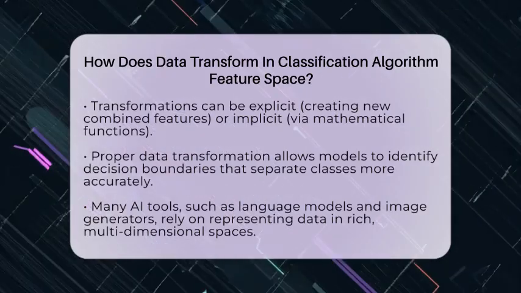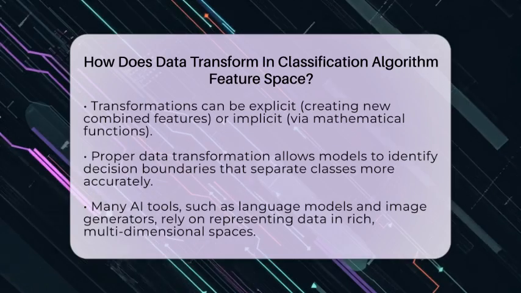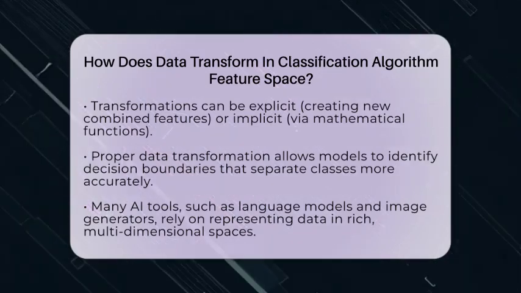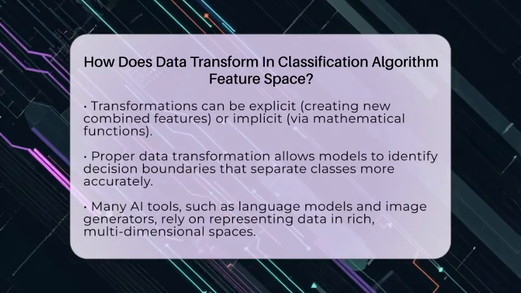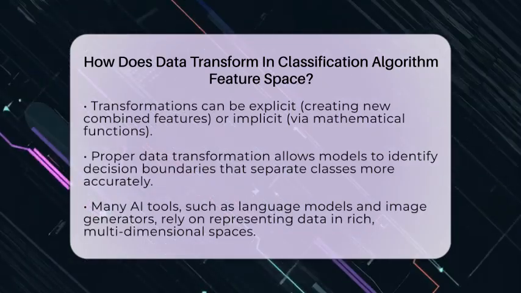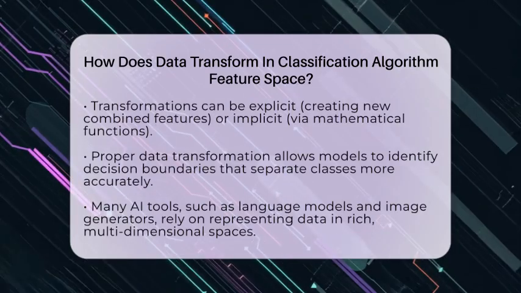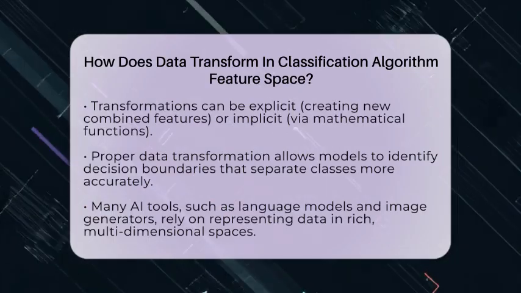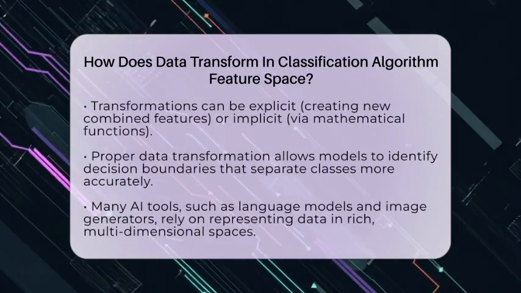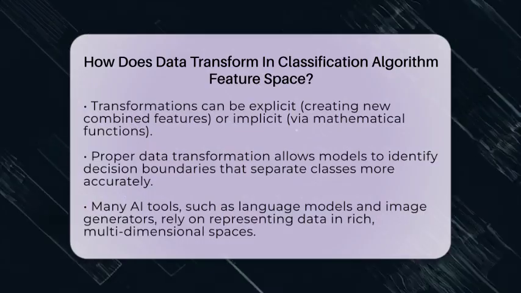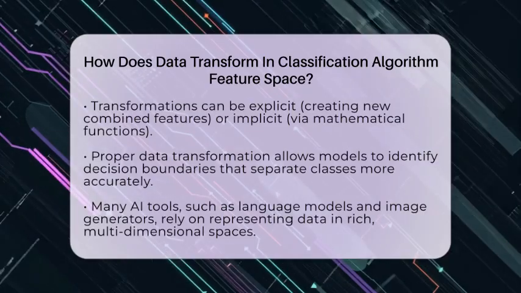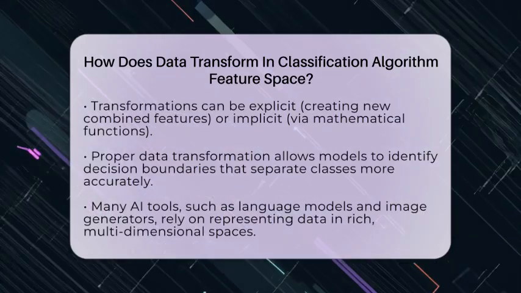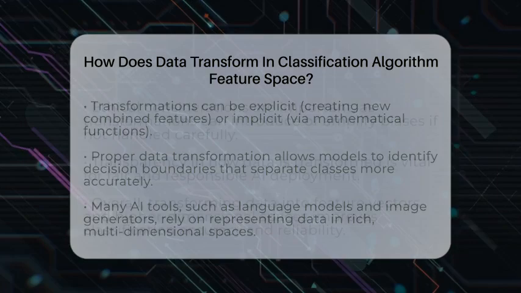This transformation process is key because it allows classification algorithms to find decision boundaries that clearly separate different groups. When data points are mapped into the right space, the model can classify more accurately. This idea is behind many AI tools like ChatGPT, which understand language, or image generators like DALL-E and Midjourney, which categorize and generate complex visuals by representing inputs in rich, multidimensional spaces.